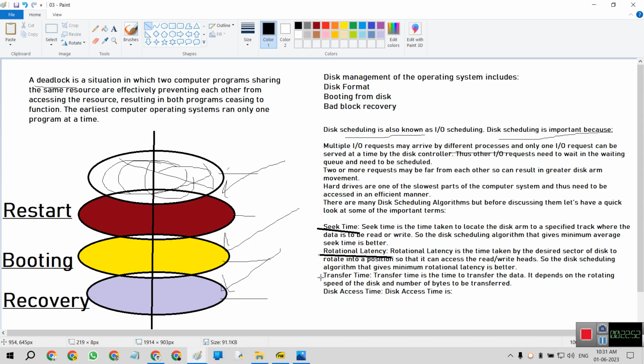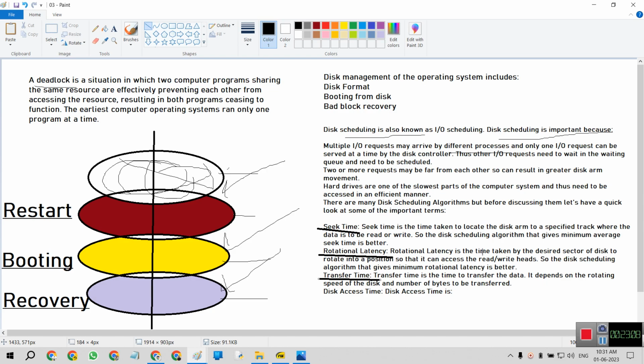Seek time is the time taken to locate the disk arm to a specified track where the data is to be read or written. So the disk scheduling algorithm that gives minimum average seek time is better.